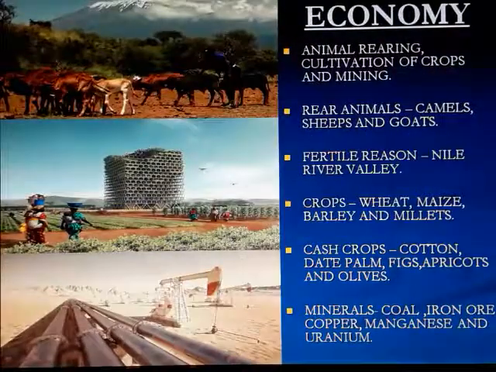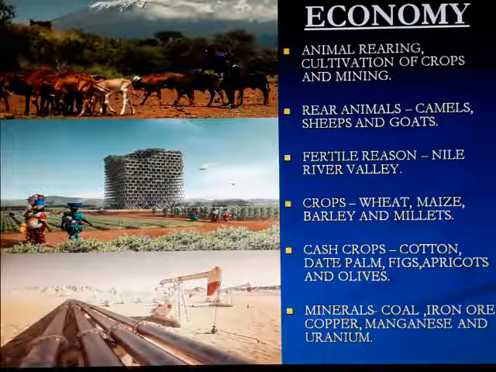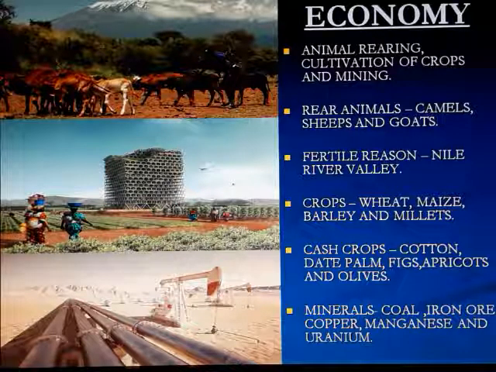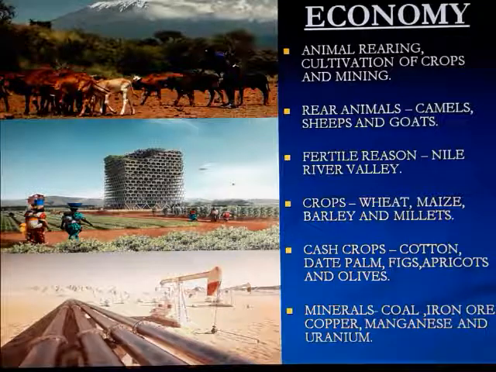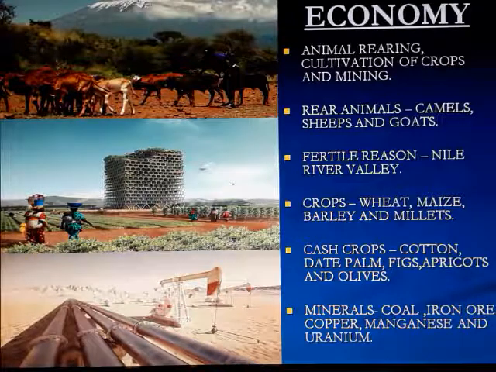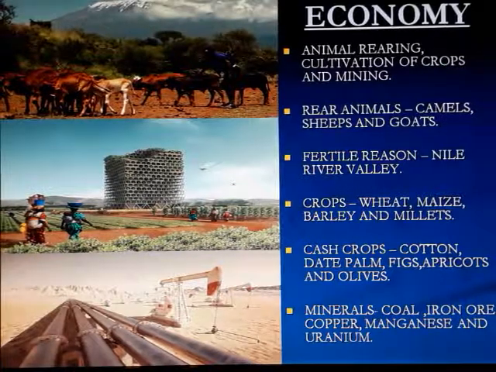We are coming to the economy. The economic activities in this zone are animal rearing, cultivation of crops, and mining. The main animals they rear are camels, sheep, and goats.